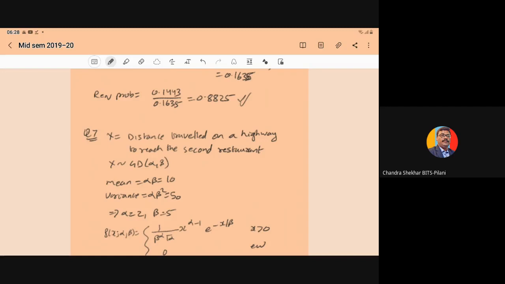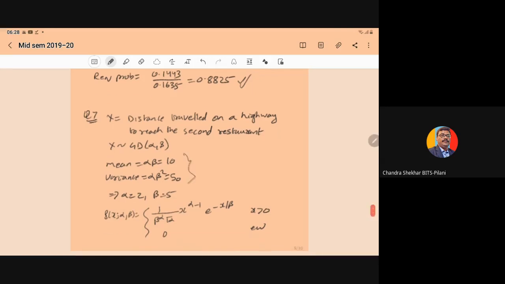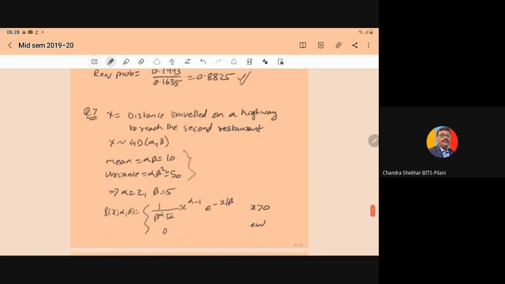So x follows the gamma distribution with parameters alpha and beta, and it is given to you that mean is equal to 10 and variance is equal to 50. So mean for the gamma variate is alpha beta, and variance for the gamma variate is alpha beta square. So alpha beta is equal to 10 and alpha beta square is equal to 50. So when we solve these two, you will get alpha is equal to 2 and beta is equal to 5.